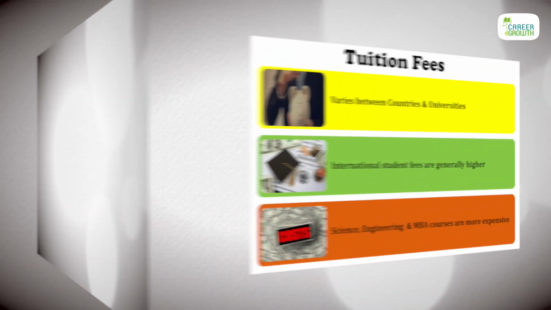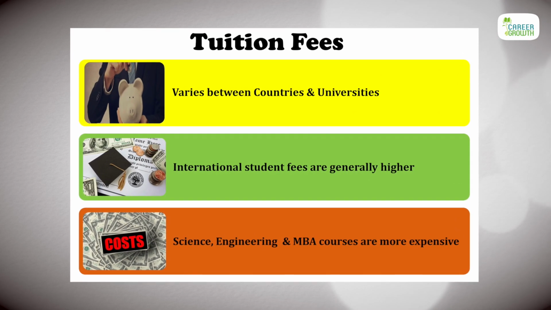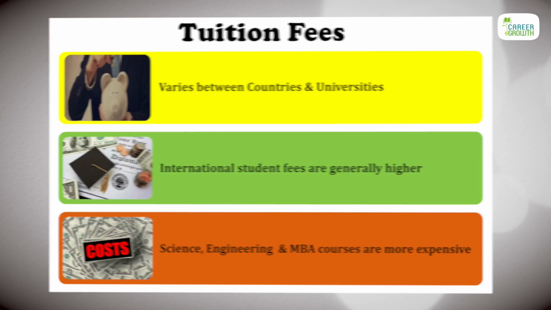The second main important cost is your tuition fees. The tuition fees is, you can say, the biggest cost while studying abroad. You cannot change the tuition fees, but you can try to get some kind of scholarships, or you can look for certain kinds of universities within your budget. The tuition fees would vary from university to university, from country to country. On an average, for a year's duration, of course, if you're going for your masters, it could be 1 or 2 years. If you're going for bachelors, it could be 3 to 4 years. But on an average, the tuition fees could range somewhere between 15 to 20 lakhs. Again, this is a very approximate cost. It can vary from university to university. It can also vary from country to country.